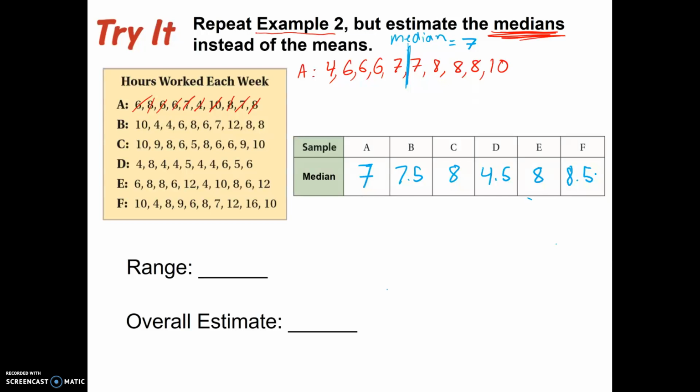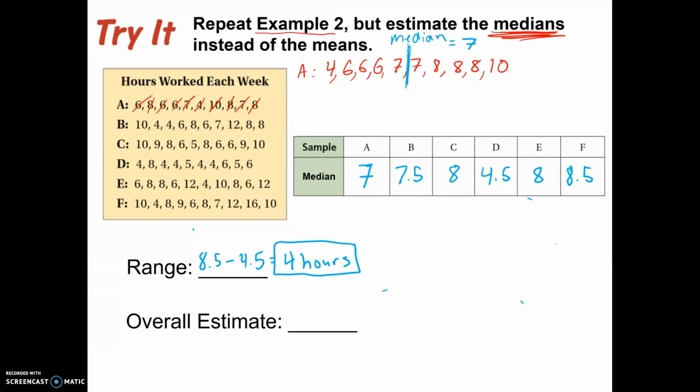Then the problem asks us, in example 2, to find the range. So our range is 8.5 minus 4.5, the biggest estimate and the smallest estimate. So that gives us a range of 4 hours. That means that there's a variation in our estimates of 4 hours, which seems kind of a lot when comparing the data that we have here. Pretty spread out data.